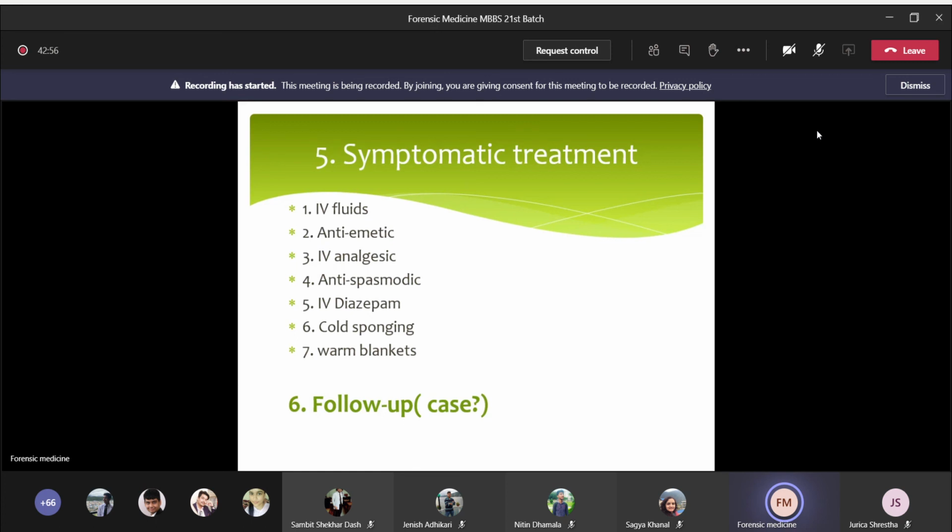Okay, and the next one is cold sponging. So if the person complains of feeling hot or there is a rise in the temperature of the body, then you can do cold sponging. And in case of hypothermia, you can wrap the body of the patient using warm blankets. So these are some of the symptomatic treatments you should do in case of poisoning. And the next one is follow-up cases. So follow-up cases may be in medicine or in the psychiatric unit. Okay. So these are the 6 steps or duties of the doctor in case of poisoning in living cases.